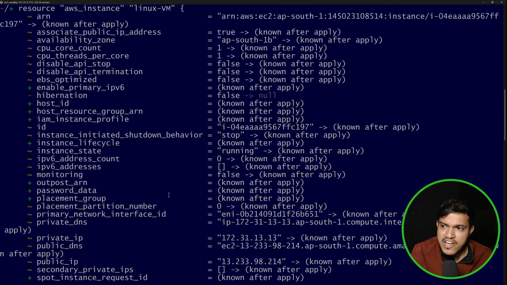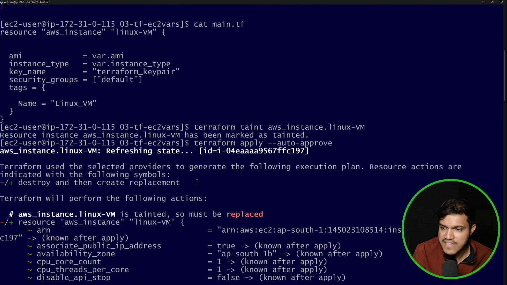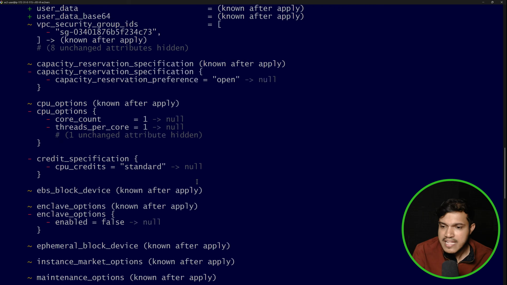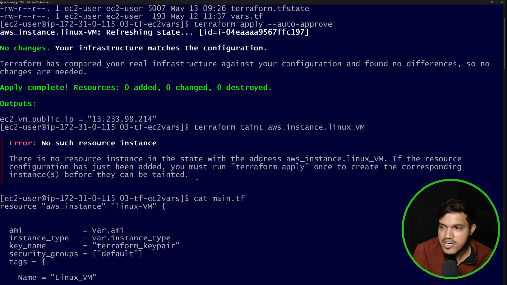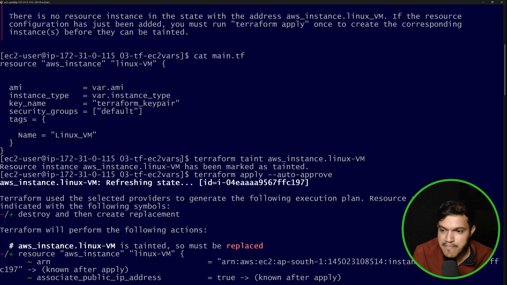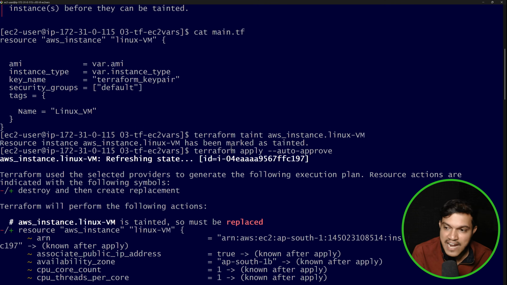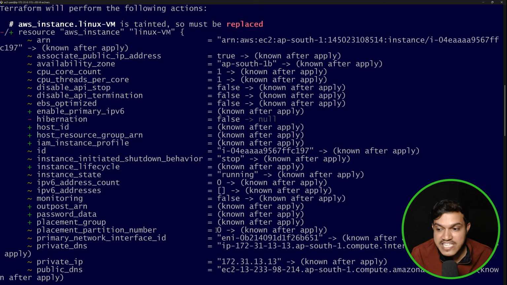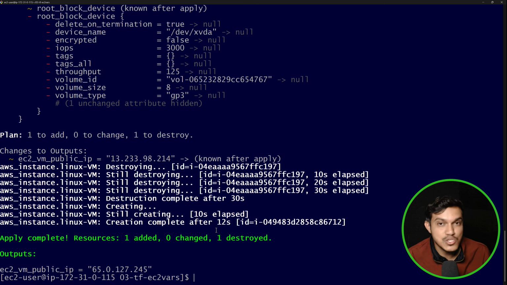Now, earlier, when we just used this Terraform, during that time it was not working. So let me just show you this. When I applied this with terraform apply auto approve, once the state file got created, we got one message: no changes. Zero resource to add, right? And now after I went into the taint, I marked the resource as a tainted resource. And once again after making it a tainted resource, when I apply, again it destroyed the existing resource and recreated that particular resource. That's the meaning of taint.